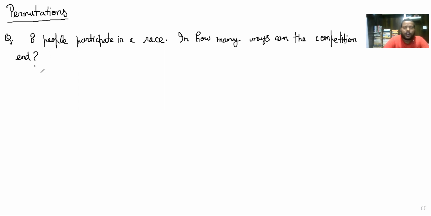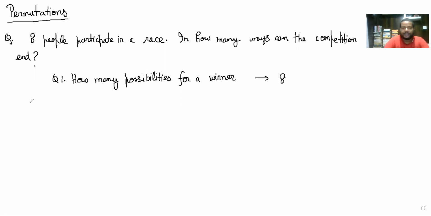So how do we think about it, right? I will start off with a sub question. The question that I will ask is, how many possibilities are there for a winner in this situation? So clearly there are 8 participants. So there can be 8 possibilities for winners, right? Then next, how many possibilities for a runner up?